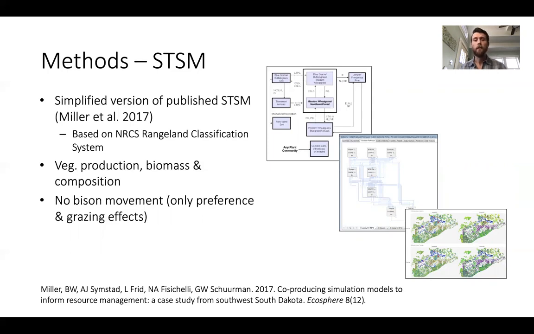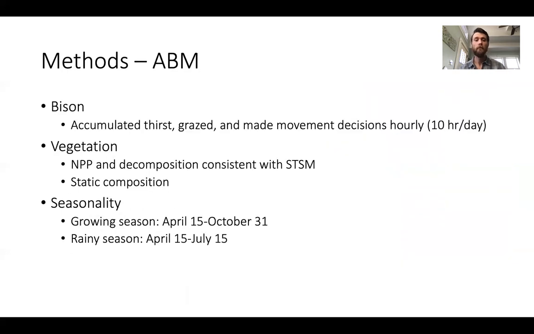Although it does have the grazing preferences and grazing effects of bison, it does not include bison movement around the landscape. So we developed an agent-based model that includes bison that move around the same landscape, and they accumulate thirst and make movement decisions based on their forage requirements and levels of thirst. These foraging decisions then affect the vegetation in their environment. The vegetation portion of this model is fairly simple. It has primary production and decomposition rates that match the state and transition simulation, but it has static vegetation composition.